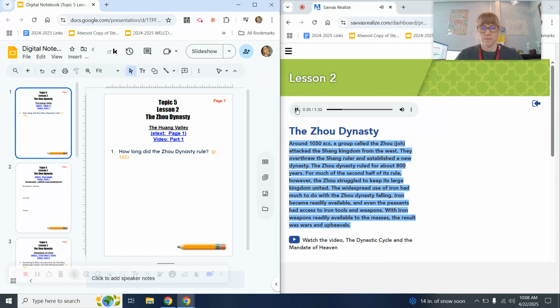For much of the second half of its rule, however, the Zhou struggled to keep its large kingdom united. The widespread use of iron had much to do with the Zhou dynasty falling. Iron became readily available, and even the peasants had access to iron tools and weapons. With iron weapons readily available to the masses, the result was wars and upheavals.